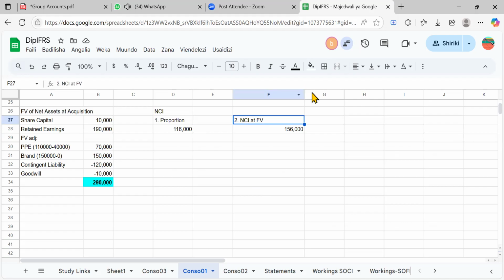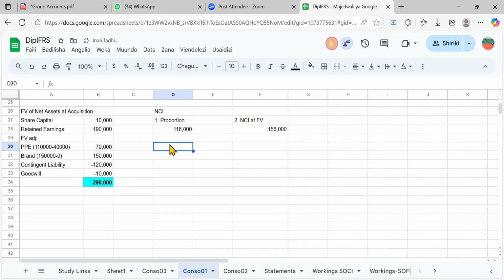So I think until that point it will be easy. We can get the goodwill now. Let's get our goodwill. And remember, this is the goodwill at acquisition. I'm repeating again, this is the goodwill at acquisition.